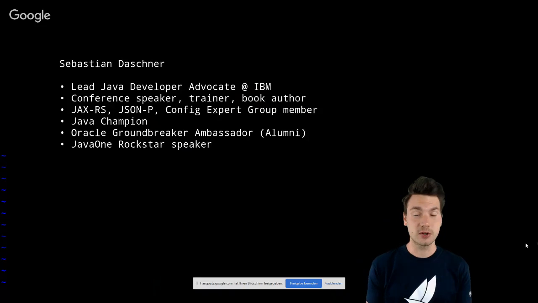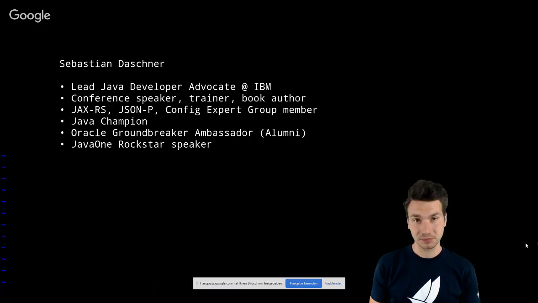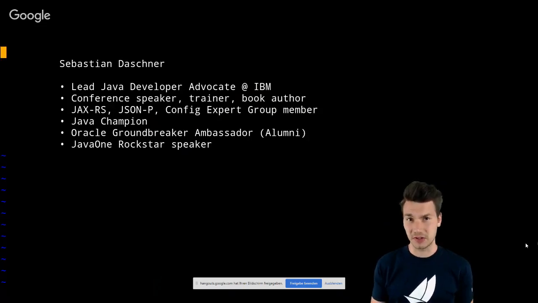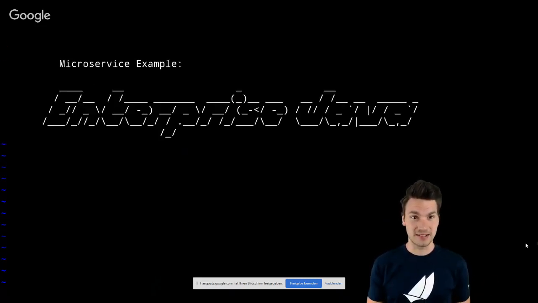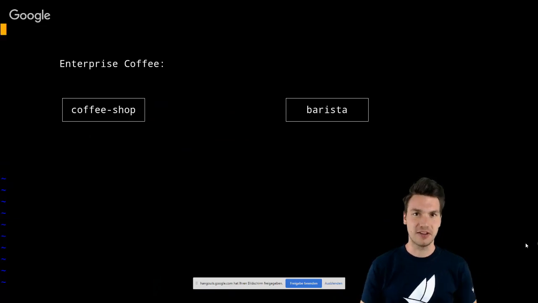First of all, I want to introduce an example microservice, quote unquote, example application, or actually two applications, because one application is boring and we want to have some communication, specifically with container orchestration and service meshes and all that. And I like coffee, so I'm going to have an enterprise Java and enterprise coffee example. We're going to have a coffee shop example of enterprise coffee with two applications, two microservices, if you want. One is called coffee shop and the other one is called barista.